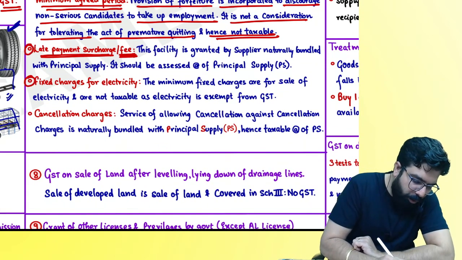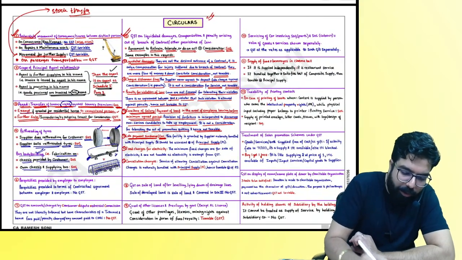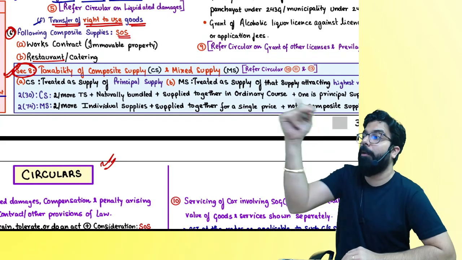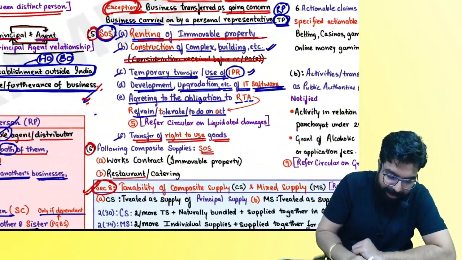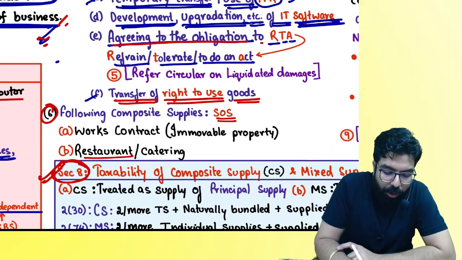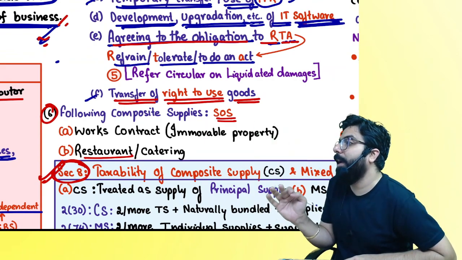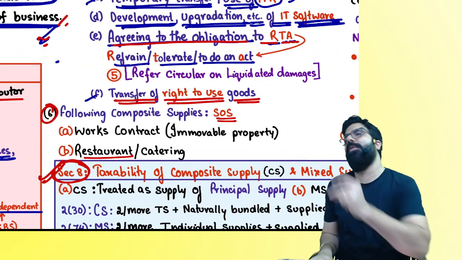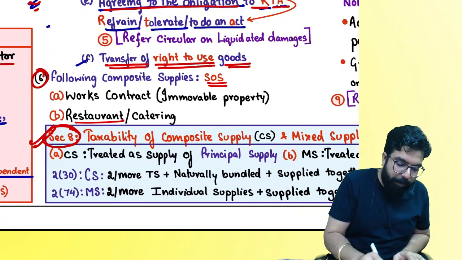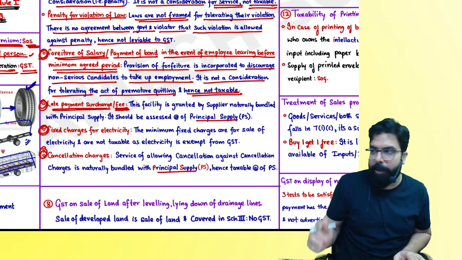Okay. 1, 2 and 3 you will understand actually because principal supply, this I am yet to teach you in section number 8. Once I teach you, then I'll come back and talk about these three also. But tell me one thing, everyone, are we clear that first of all there should be an agreement to an obligation to refrain, tolerate and act, and then what should come from you? Only then it will be a supply. Consideration came, then it's a supply. If I receive compensation, then there is no supply. I've already told you, people, that there are 3 more points to discuss. I will discuss them at the last. Don't worry about it. Can we go ahead, everyone?